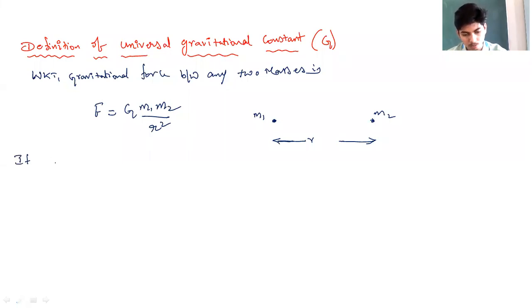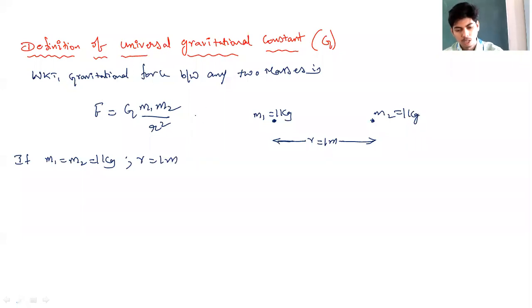If m1 is equal to m2 is equal to 1 kg. Suppose the masses which we have considered are 1 kg each. m1 is 1 kg, m2 is also 1 kg. And let us suppose these two masses are separated by distance r equal to 1 meter. ಈ ಎರಡು masses ಮಧ್ಯ ಇರೋ distance ನ 1 meter ಅಂತ ತಗೋಣ. ಹಾಗಾದ್ರೆ what happens to equation number 1 then?